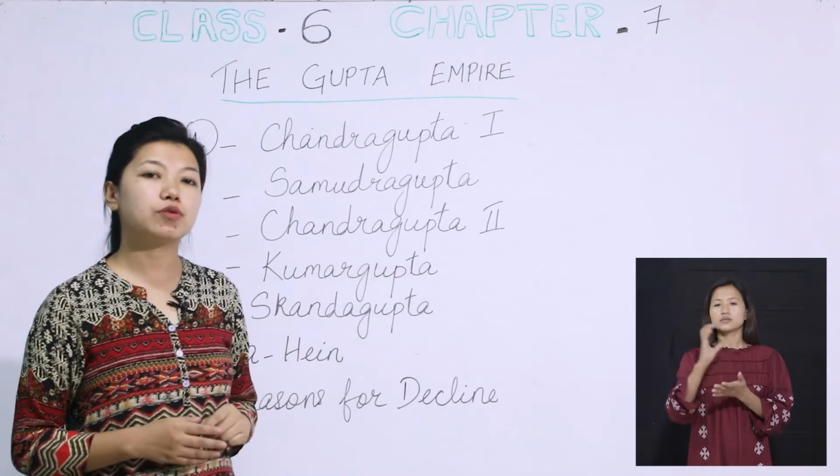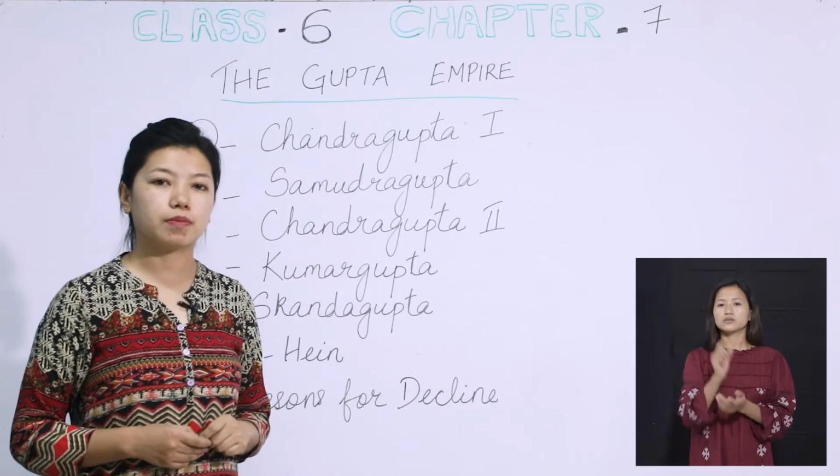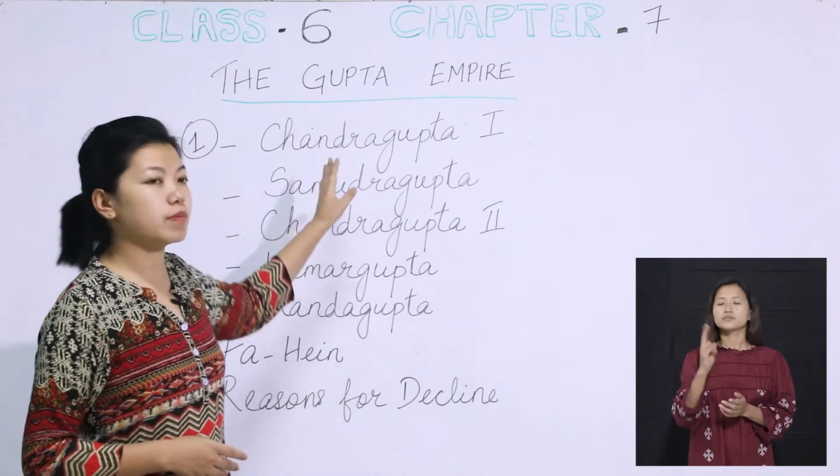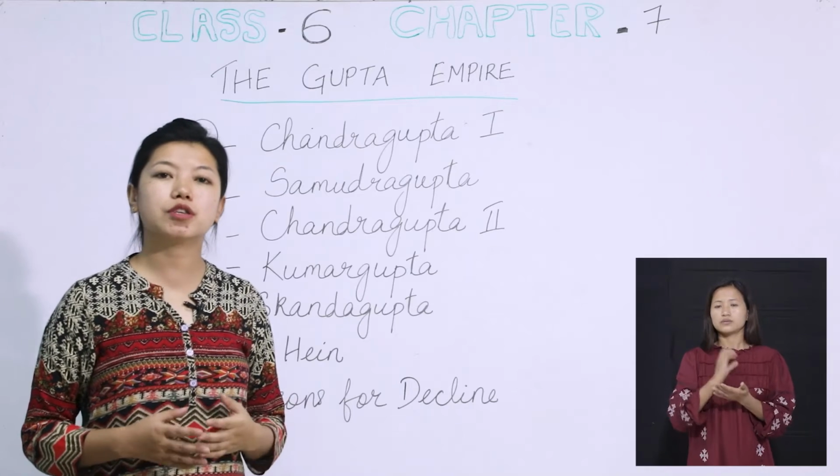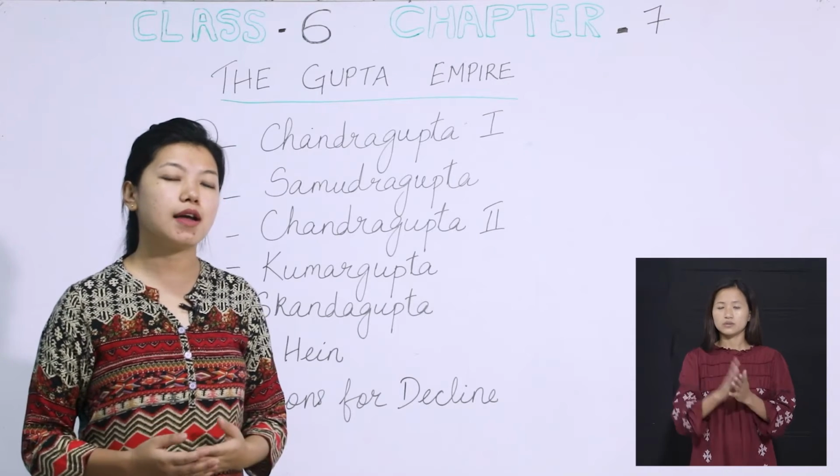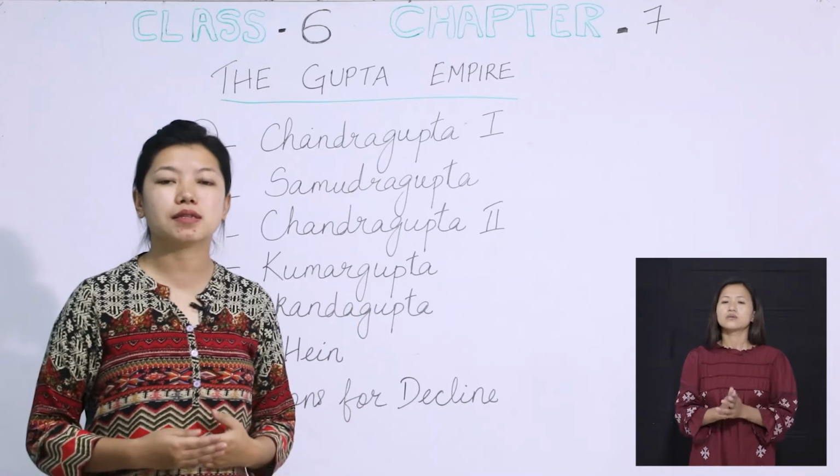Now Chandragupta II was the son of Samudragupta, alright. Just like Chandragupta I and Samudragupta, even Chandragupta II was a great ruler, and he kept on expanding his territory, alright.